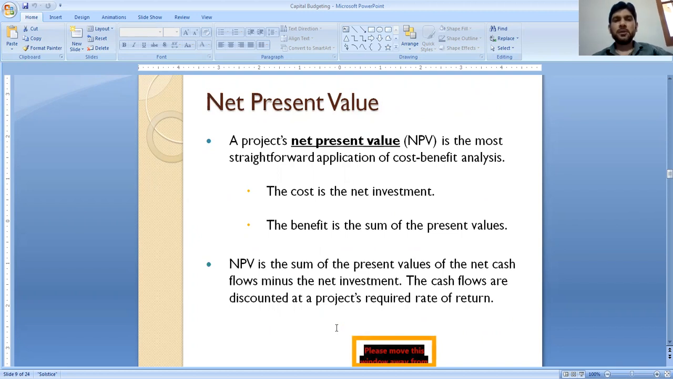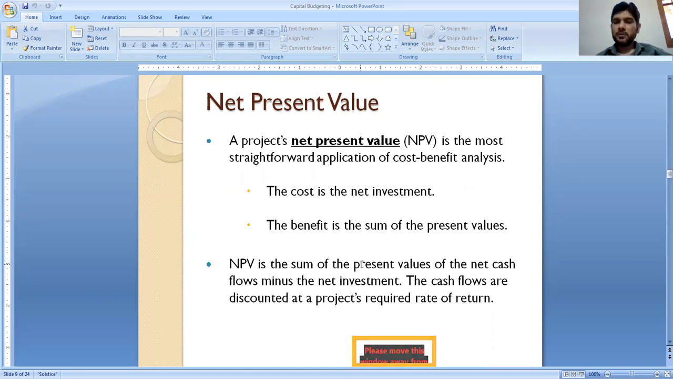Next technique is NPV, that is net present value. The net present value technique is the most straightforward application of cost benefit analysis. This technique is based on cost benefit analysis. The cost means the net investment or the total outlay or total cash outflow. The benefit means the sum of all present values of cash inflows which will happen during the life expectancy of a project.